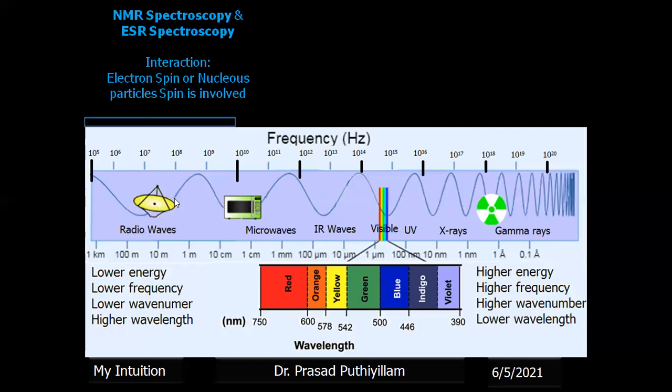By using radio waves, we can have two types of spectroscopic analysis: nuclear magnetic resonance spectroscopy and electron spin resonance spectroscopy, in which the radio waves interact with the electron spin or nuclear spin. Nuclear spin is used in NMR spectroscopy and electron spin is used in ESR spectroscopy.